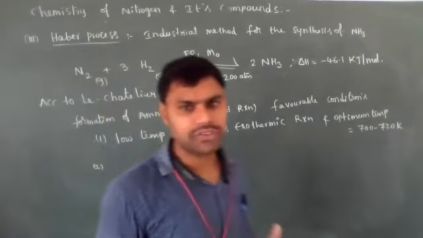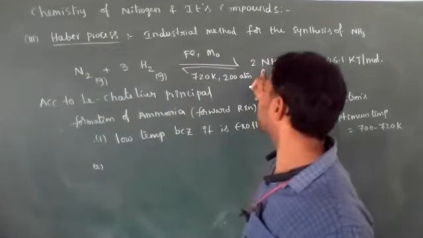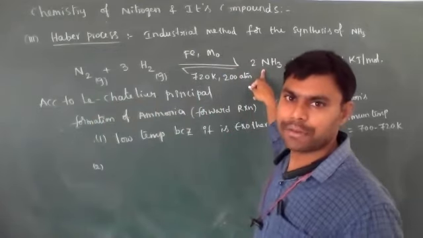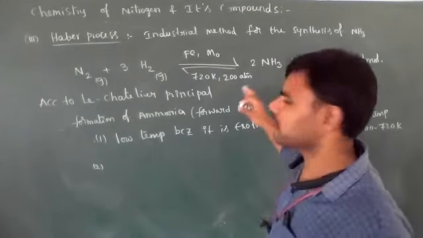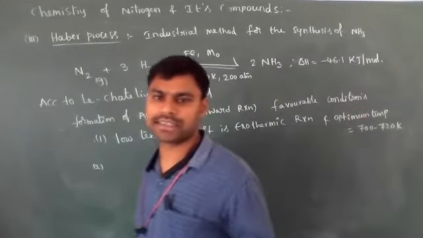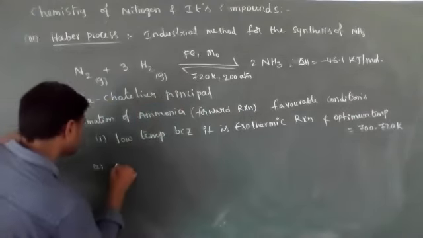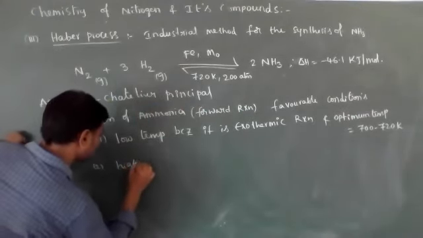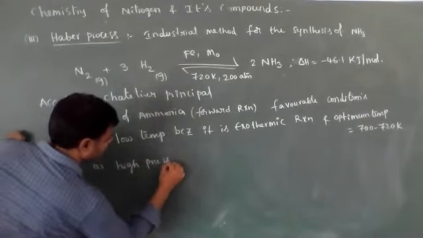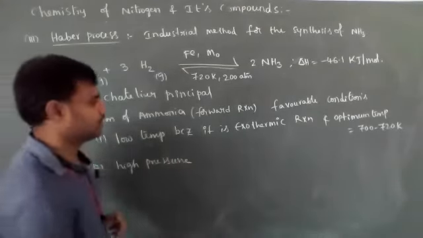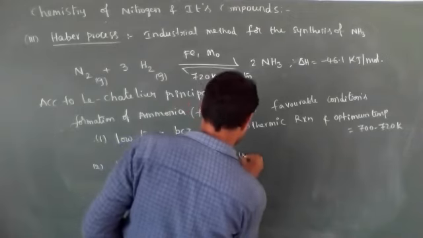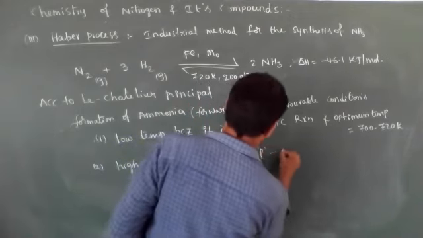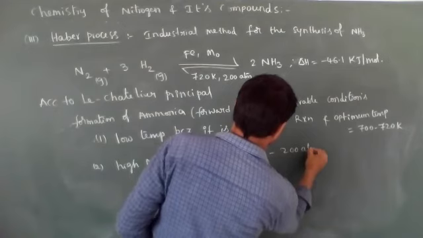And pressure: see here, we need to calculate delta N. Delta N is negative, which means if pressure is increased, the reaction moves in the forward direction and products are favored. So high pressure is required, and the optimum pressure is 200 atmospheres.